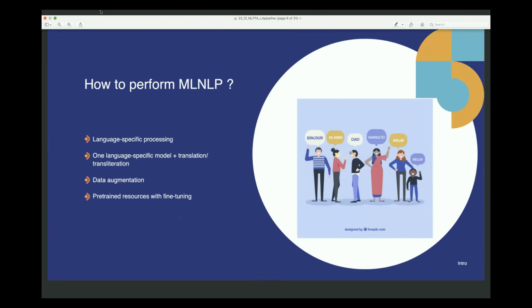So traditionally, as I already mentioned, we researchers or users would obviously go for a language specific model. So if we have 5 languages under consideration for a particular application, we build 5 different language models for these languages.